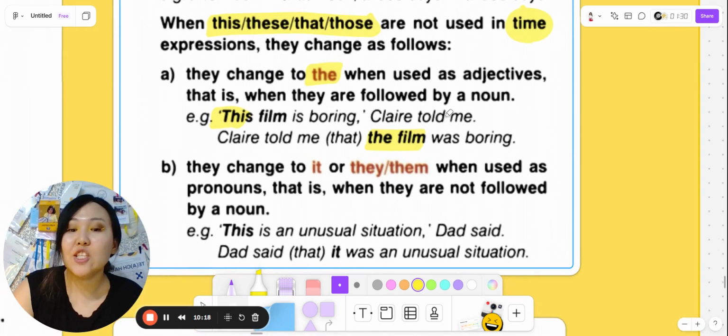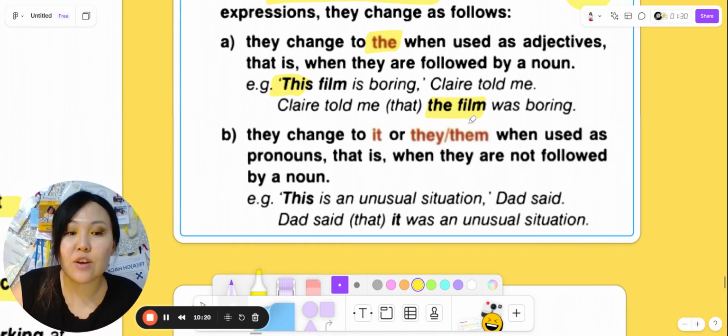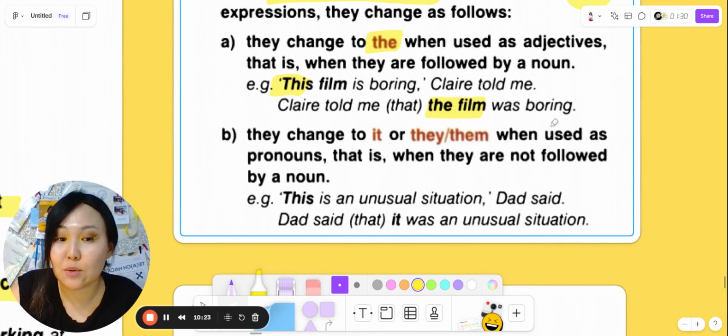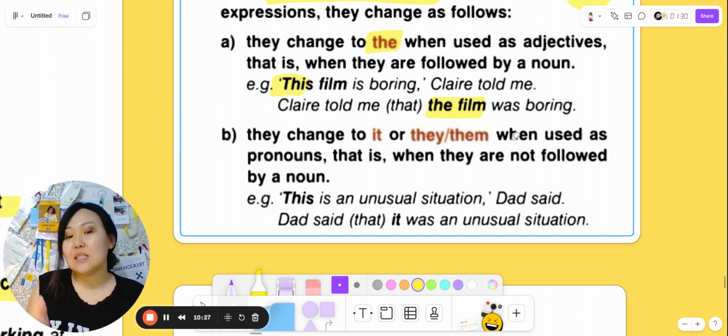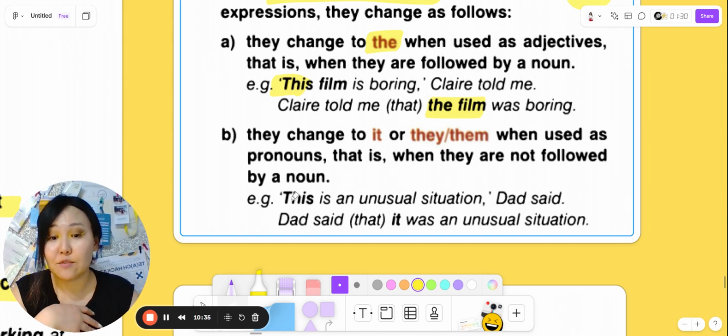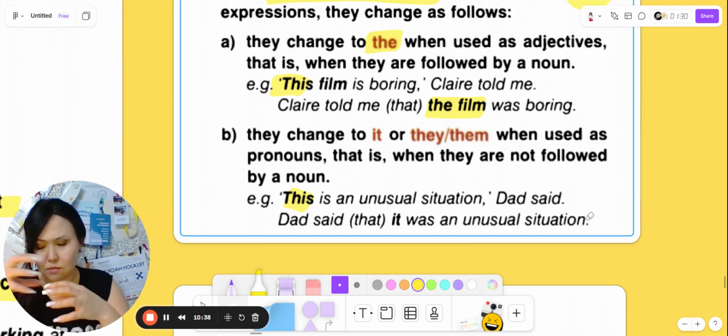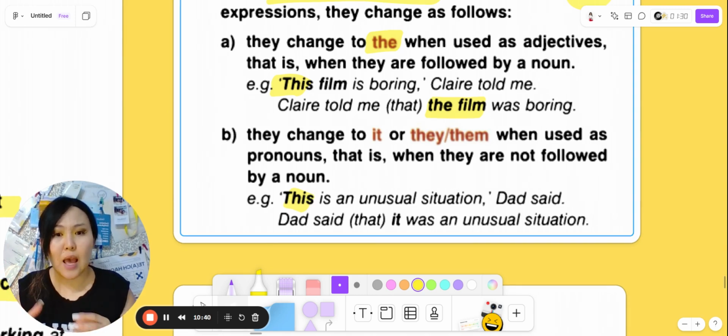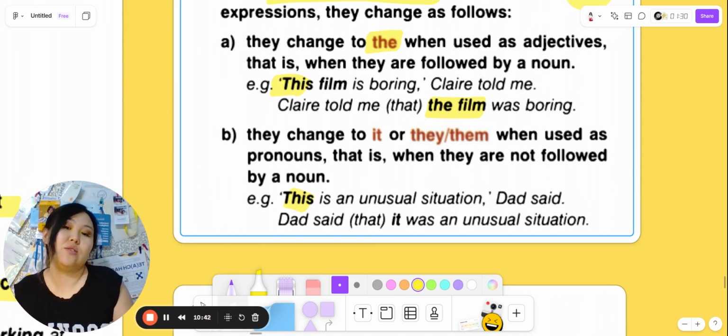Next one. They change to it or they, them when used as pronouns. That is, when they are not followed by a noun. "This is an unusual situation," Dad said. Dad said that it was an unusual situation. So if you have this is an unusual situation, we can report it as just Dad said it was an unusual situation.